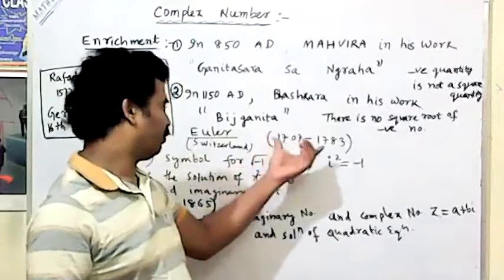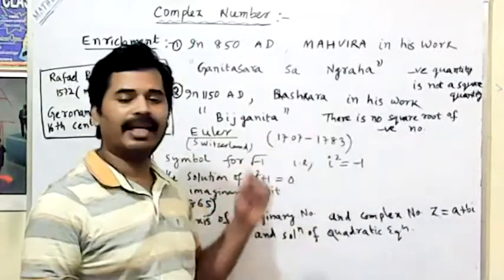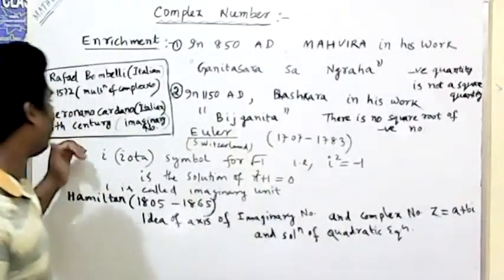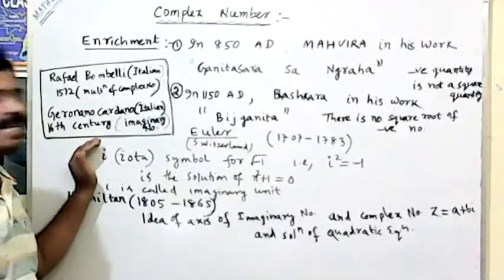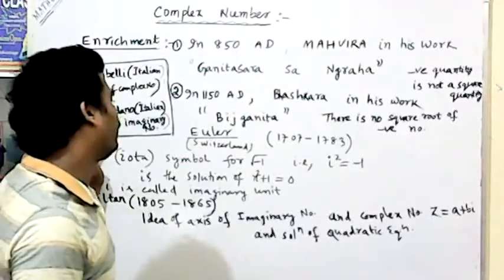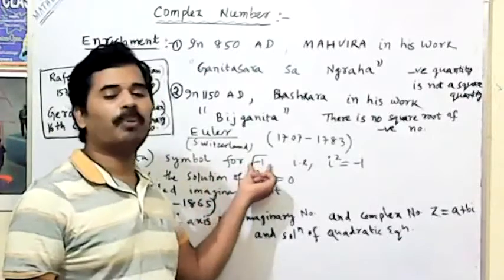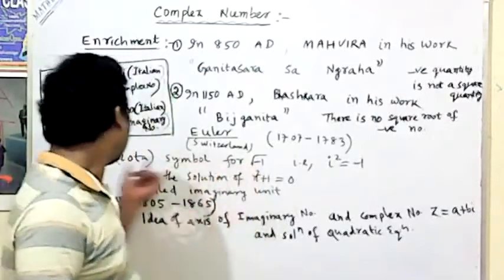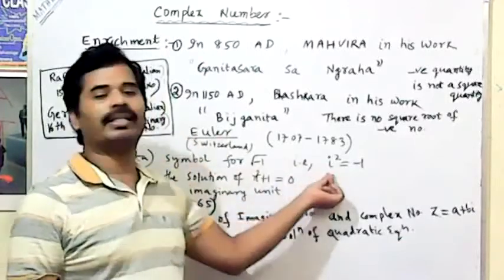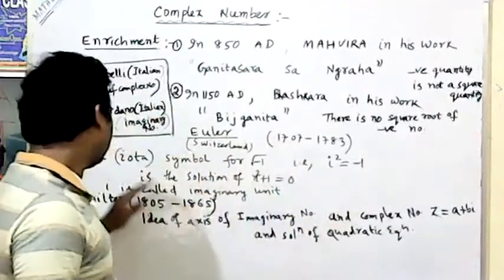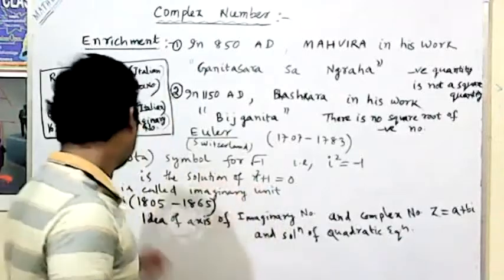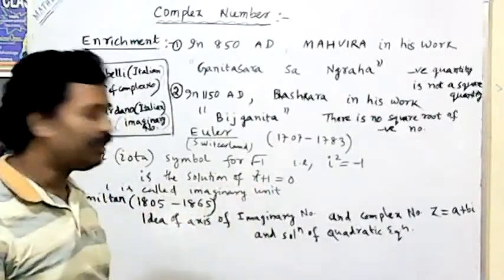He lived from 1707 to 1783. The Swiss mathematician told us about the iota symbol, that is i, which is the imaginary unit. That means for the square root of -1, it is i or iota, given by Euler. That is i square is equal to -1, the solution of x square plus 1 equal to 0. i is called the imaginary unit.